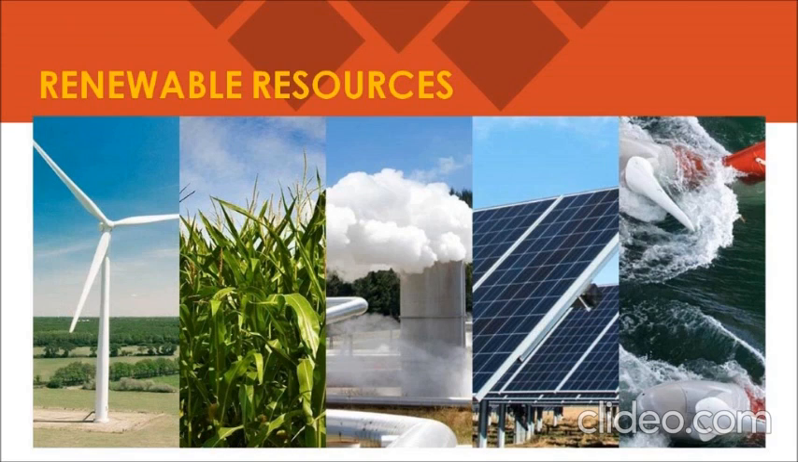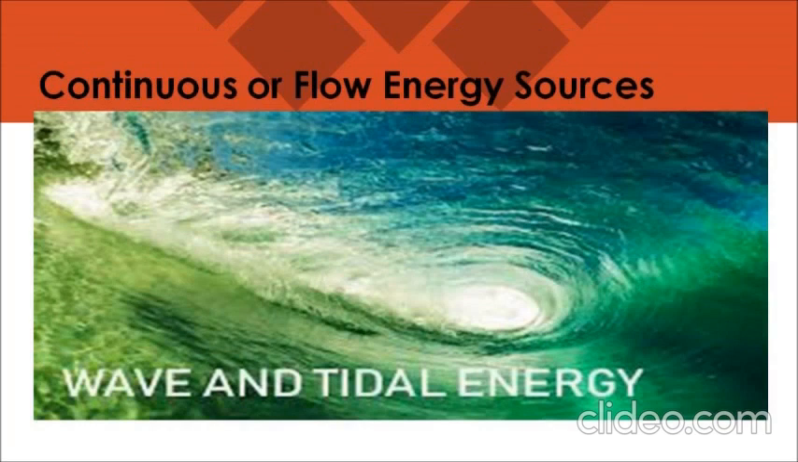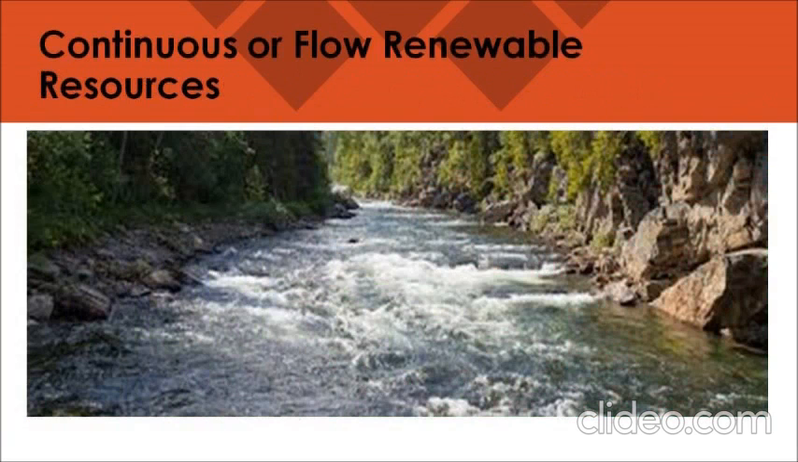Now some resources are under the category of flow renewable resources, like running water, tides, gas, sunlight, because it does not remain in one location and moves about because of natural actions in the physical environment. So children, these flow renewable resources must be used as and when and where they occur.